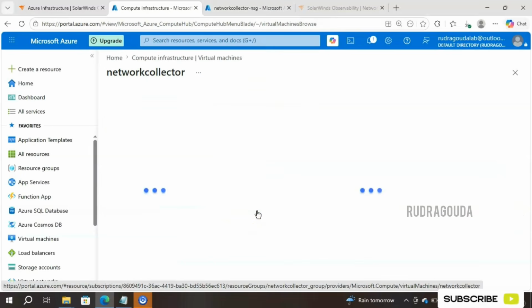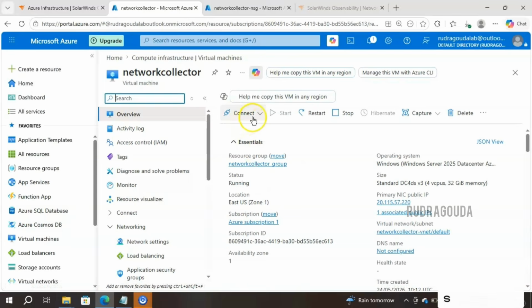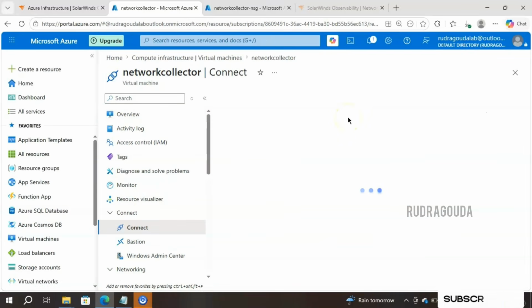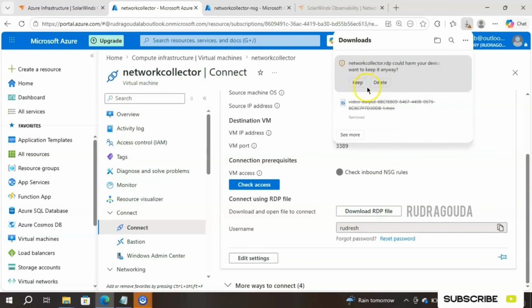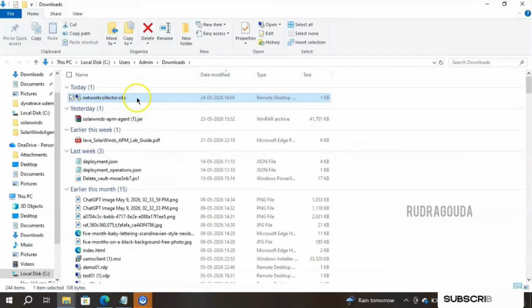Click on network collector and connect, and again one more time connect. So it will download an RDP file. From that we can easily connect to it. Download RDP file, keep it, and then open the file and again open from here.